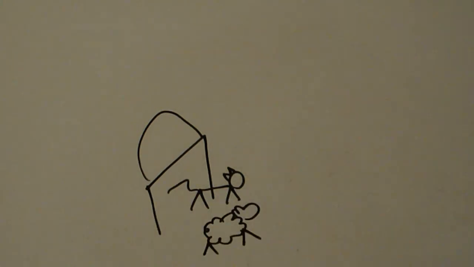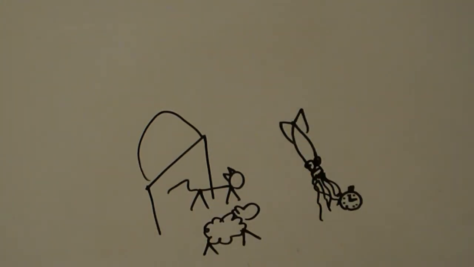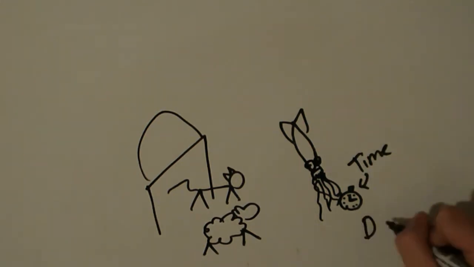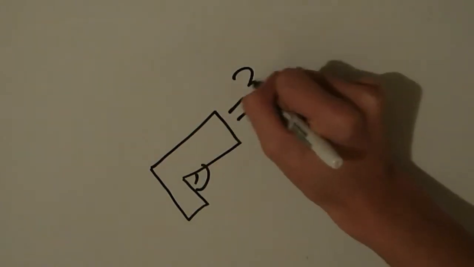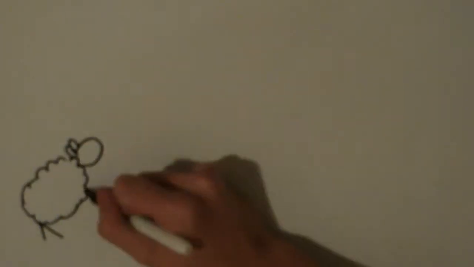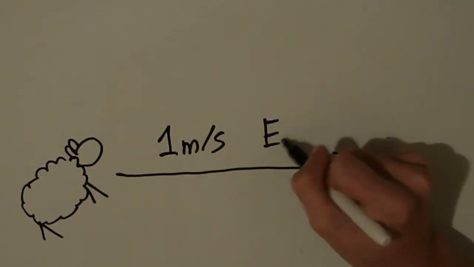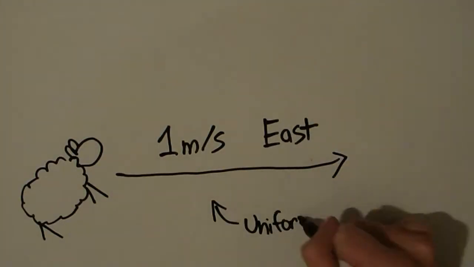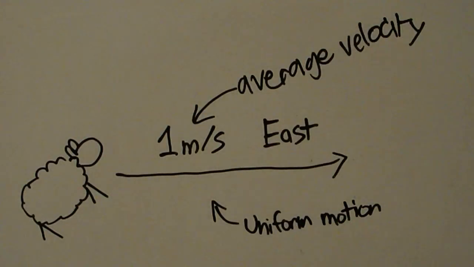They would start at the exact same time, being the moment when an event occurs, which the squid will record. 3, 2, 1, and off they go. The sheep runs slow and steady, in uniform motion, at an average velocity of 1 meter per second east. The average velocity would be the movement or displacement of something in a given time. This is different from speed because it has a direction.